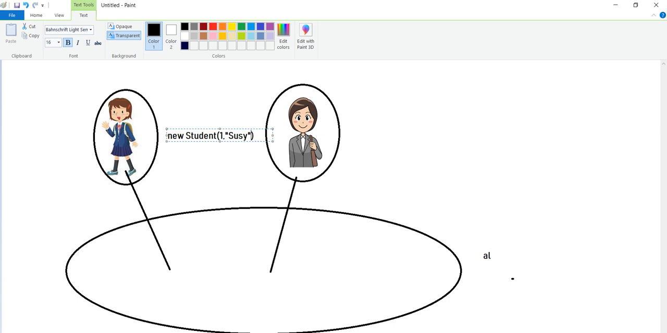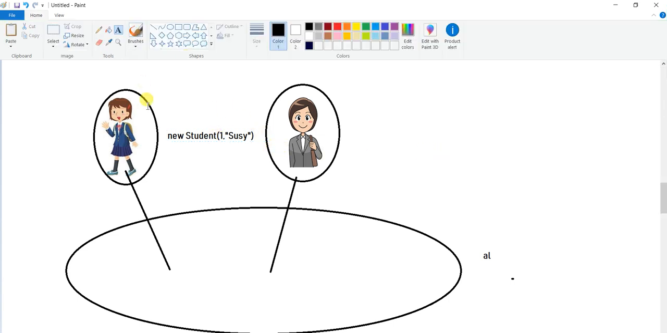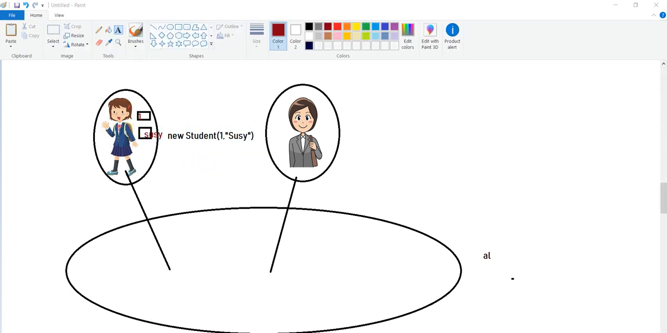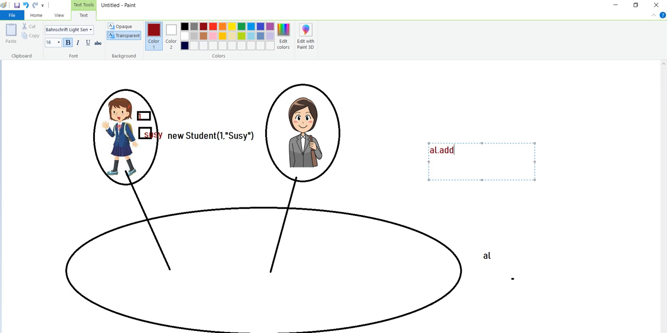If I'm typing this, what will happen? This object will be created from the Student class, and in this object we have two boxes, one is student id, one is student name. So the student id box will be filled with 1, and the name box will be filled with Susie. That's the basic thing we know. So I have to pass this object. Initially we were writing al.add and simply writing, let's say, Sanjit.